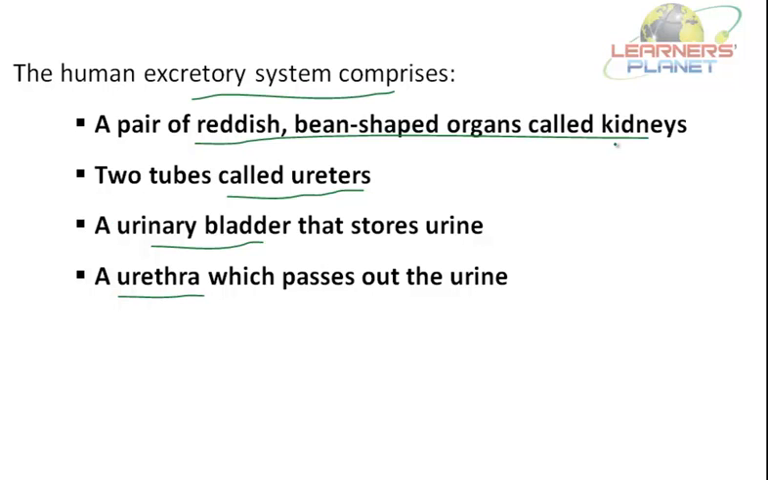So it is not just the kidney which helps in removing urine. Remember that formation of urine takes place in the kidneys, but urine needs to be removed with the help of all these organs, that is ureters, urinary bladder and urethra. So let us discuss this human excretory system.